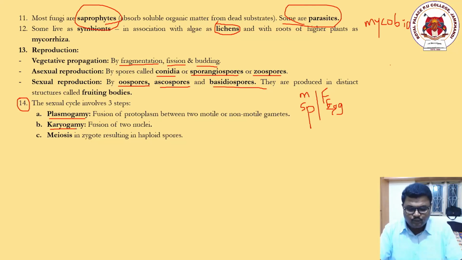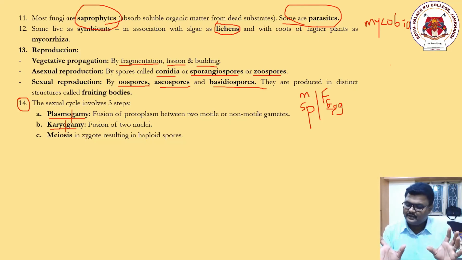Here karyo means nucleus, plasmo means cytoplasm, karyo means nucleus. Underline this, repeat this, write this. Karyon means nucleus. Inside the cell there will be a nucleus which contains the genetic material. If the fusion of the nuclei takes place, then it is called karyogamy.